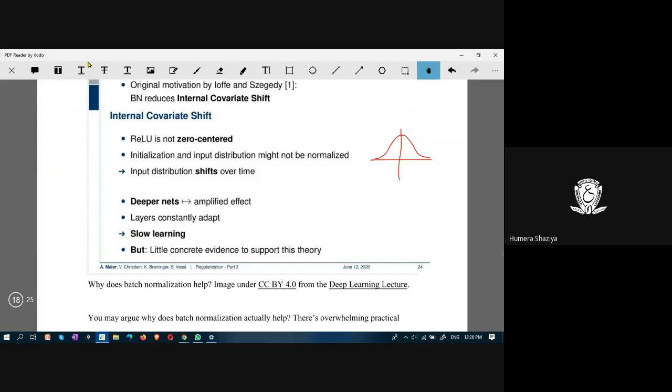Due to all this, internal covariate shift occurs, and that has an impact on the model, which makes the model learn slowly.